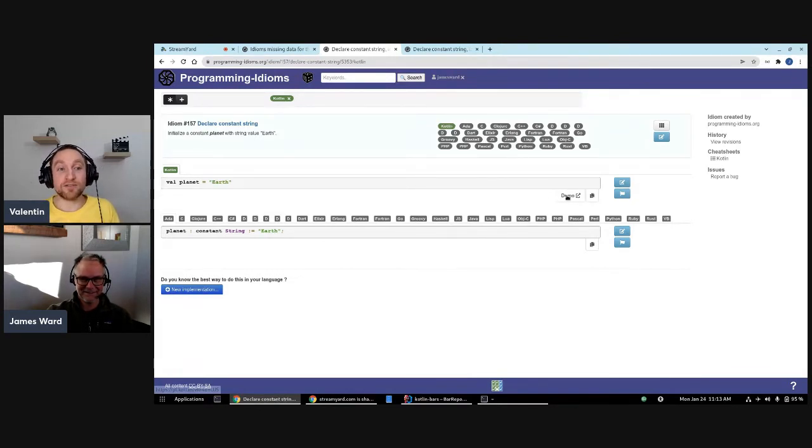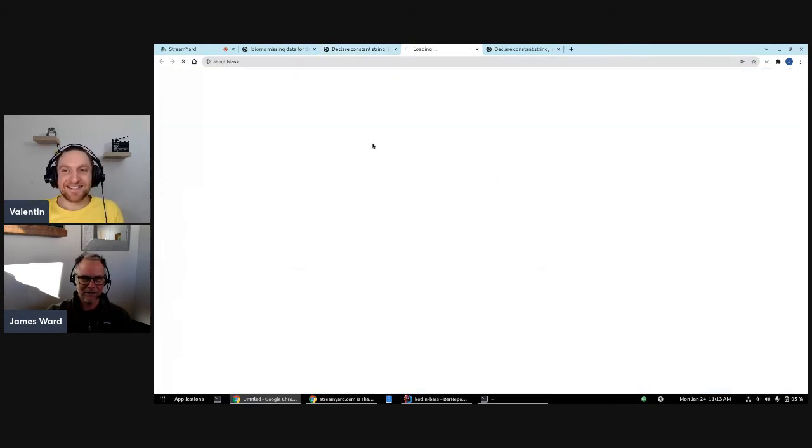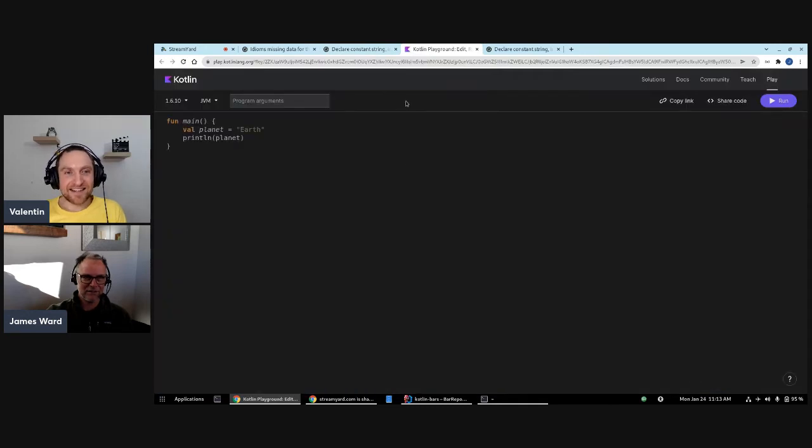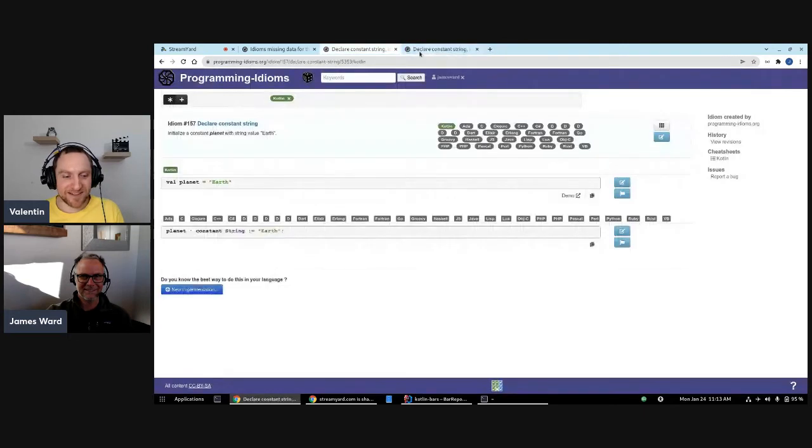Yeah. And also, if you don't trust us that the val keyword does convey immutability, then don't take our word for it. Click the demo link, try it by yourself. That's what playgrounds are for. That's right. And they can just hit this demo button, and it'll take us right into the Kotlin playground. Okay, amazing. Wonderful. Thank you so much, James.